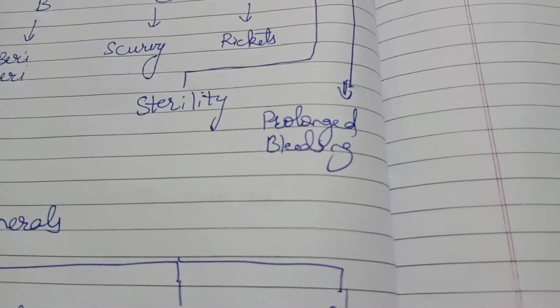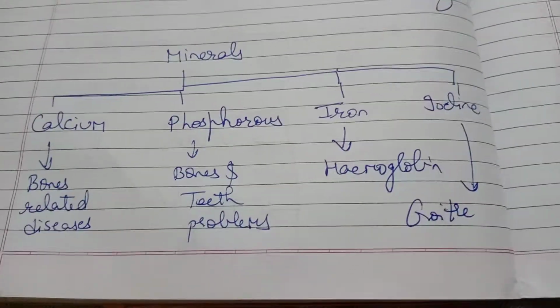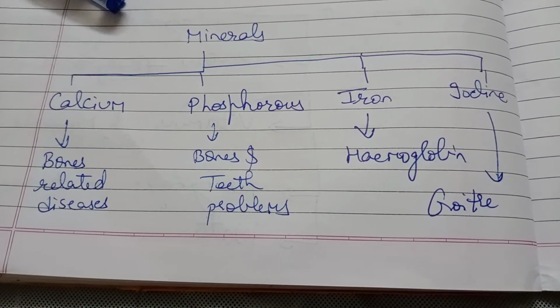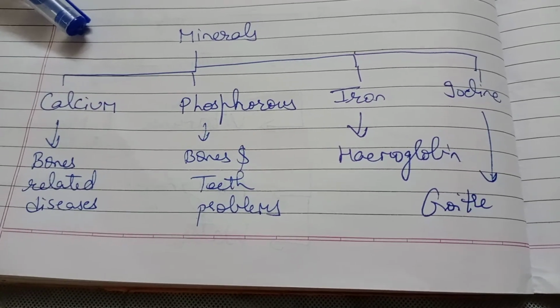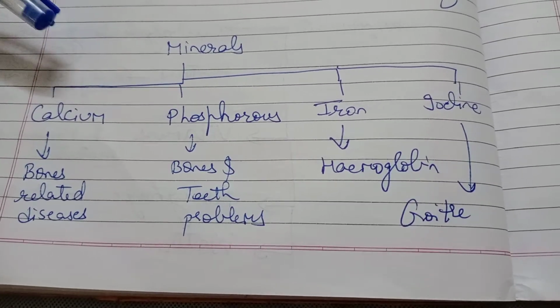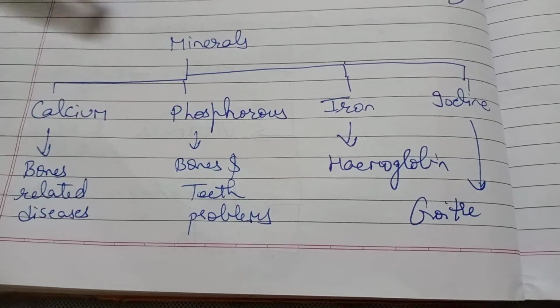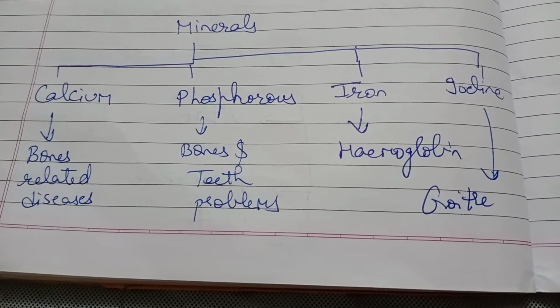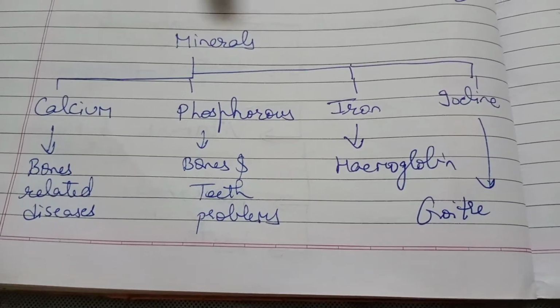Now there are minerals also. Minerals are the important things which are very much required by our body, but in very small quantity. They help for the proper growth and maintenance of the body. Different examples of minerals are calcium, phosphorus, iron and iodine.